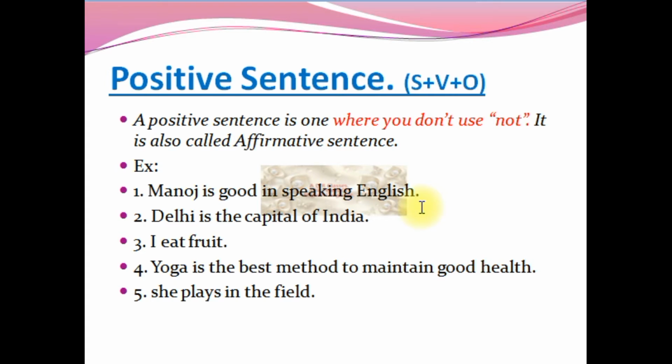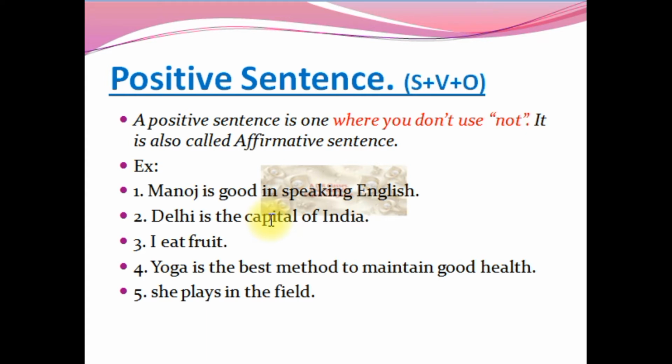Then the next example that we are going to deal with is Delhi is the capital of India. We cannot make it Delhi is not the capital of India. This is a universal sentence and hence you cannot make this sentence negative. So a positive sentence is one where we do not use not.